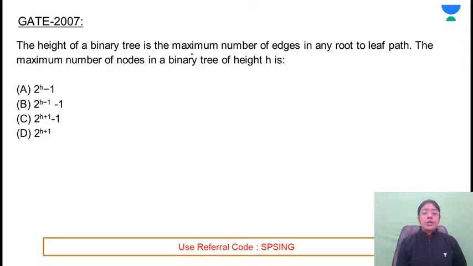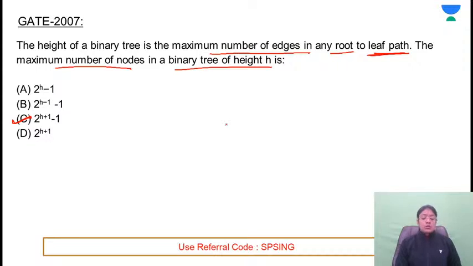The height of a binary tree is the maximum number of edges in any root to leaf path. The maximum number of nodes in a binary tree of height h is... C. Yes, C is the correct answer. If anyone has a doubt in the formula, what is the approach? What you need to do? Then consider some tree and substitute the values.